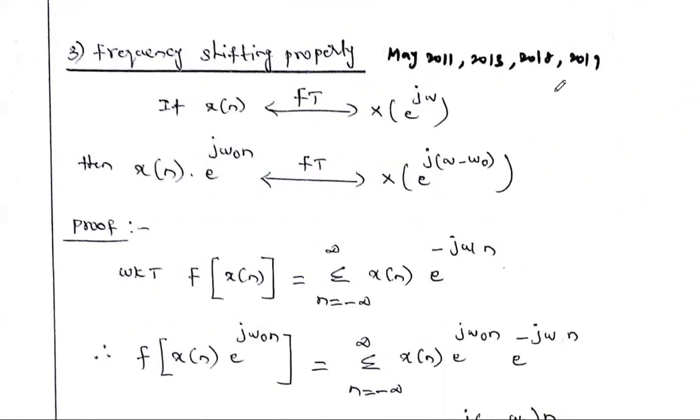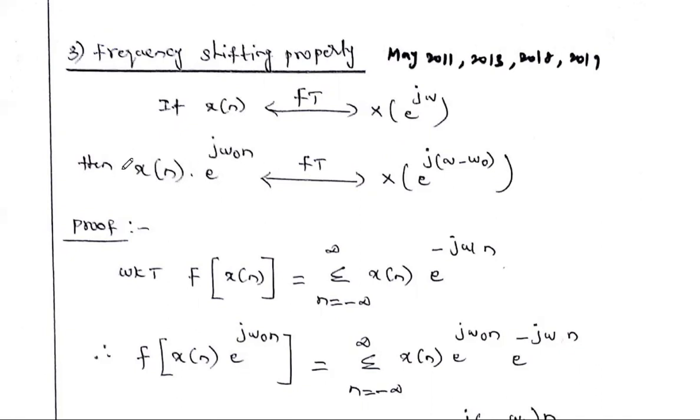So this is also a very important property. If they ask about properties, time shifting, frequency shifting, convolution, time reversal, these are all the important properties they will ask. So x of n has the Fourier transform X of e power j omega, and the signal x of n is multiplied with e power j omega naught n. What is e power j omega naught n? It is a complex exponential signal. We studied complex exponential signals in the first unit, in the standard signals.